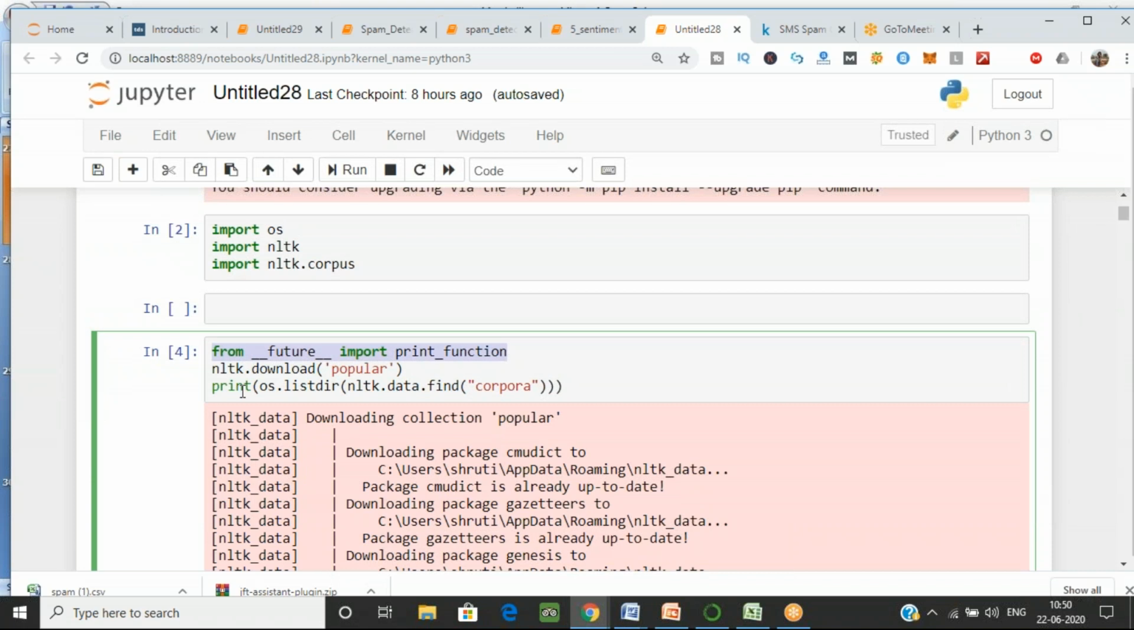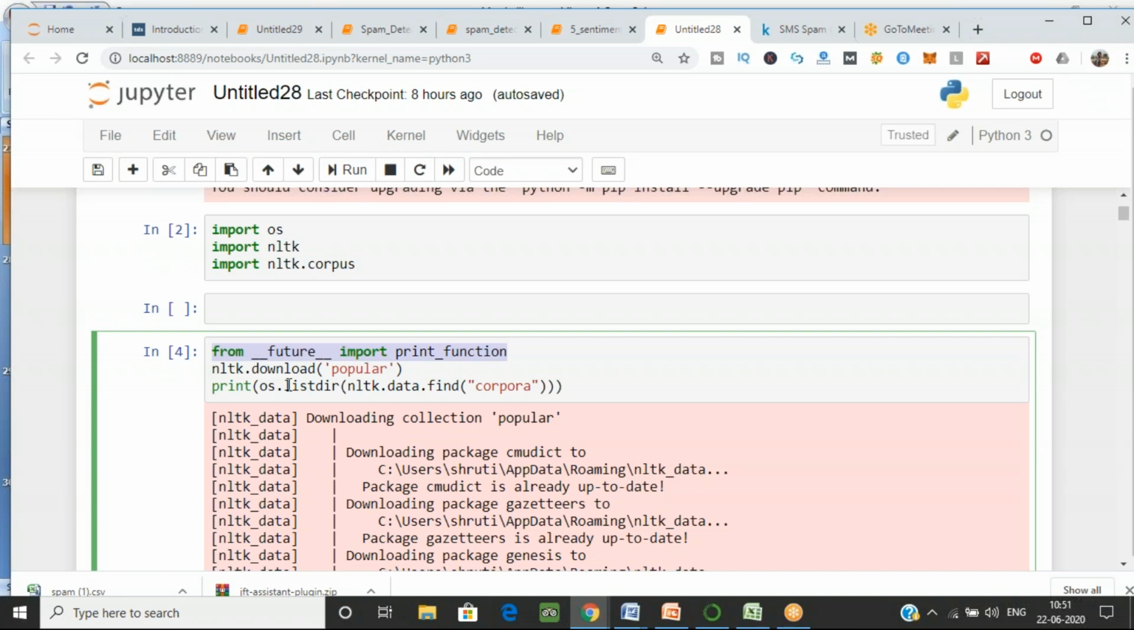And what I want to print: with the help of the operating system, I want to list the directory. This is like Linux, if you have worked on Linux. Are you familiar with Linux? Type yes or no. Okay, that's great, Dipanshu. If you are familiar with Linux, that's great.